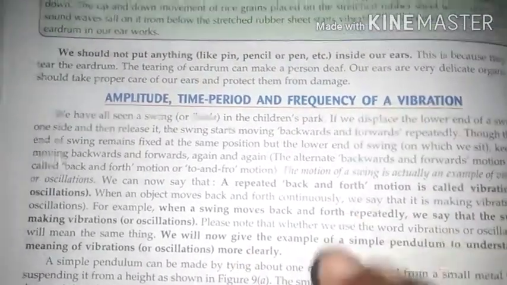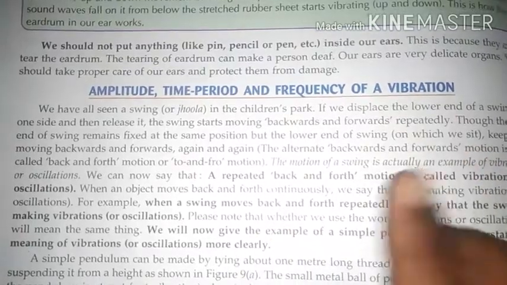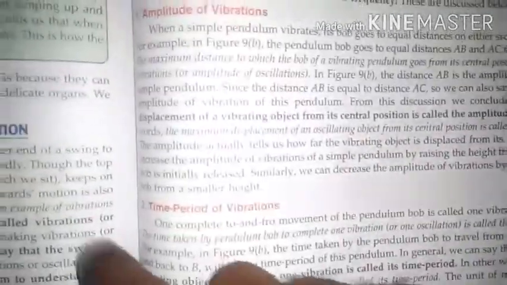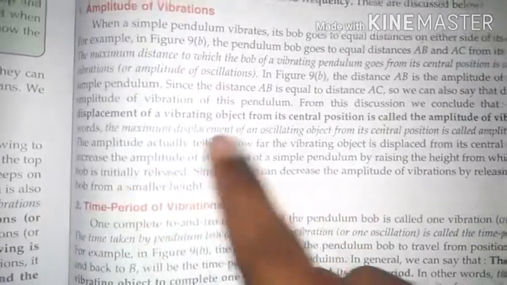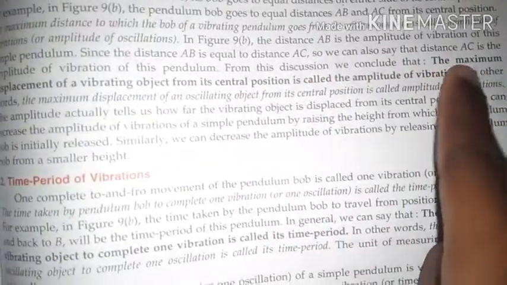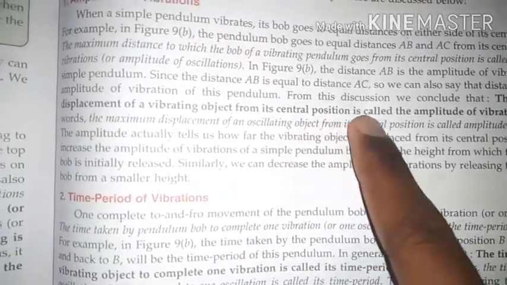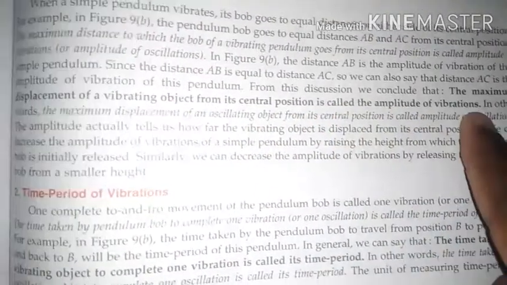In these topics we have to read about amplitude, time period and frequency. So we come to our topic: amplitude of vibration. What is the definition of amplitude of vibration? The maximum displacement of a vibrating object from its central position is called amplitude of vibration.